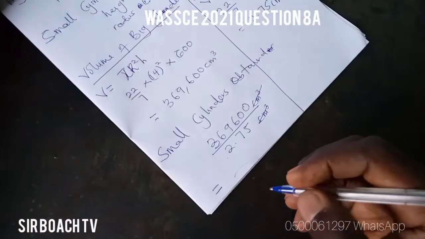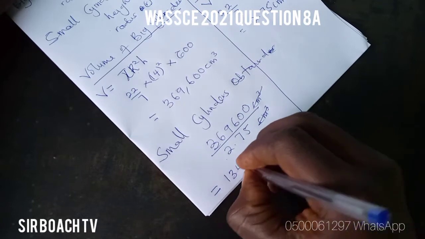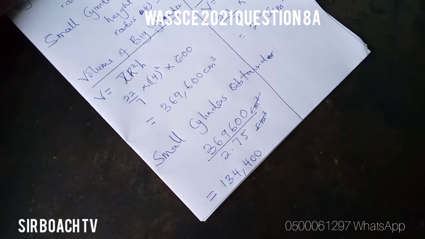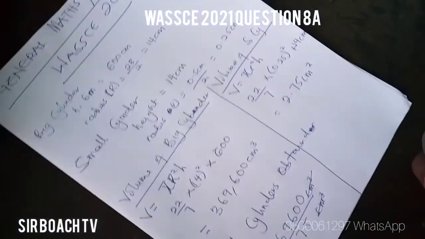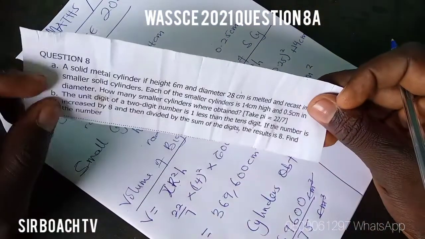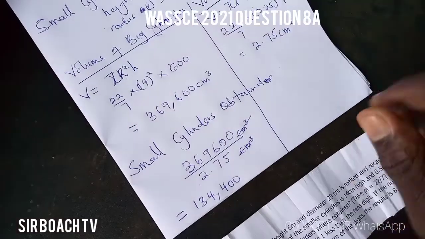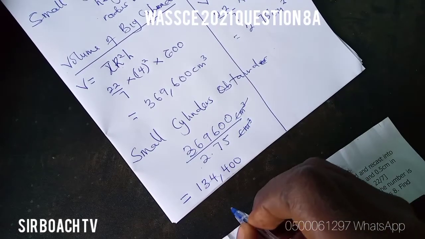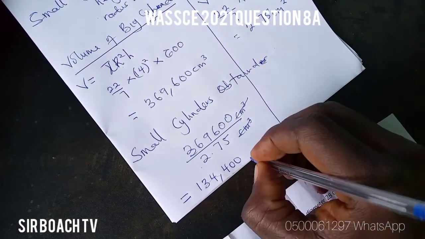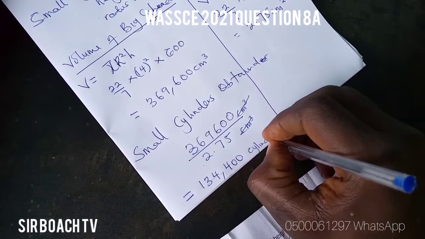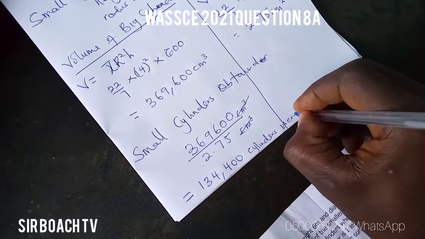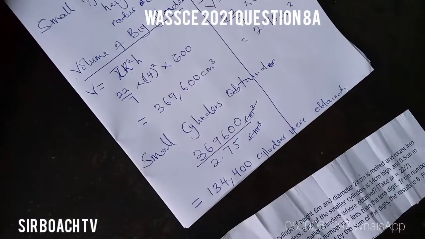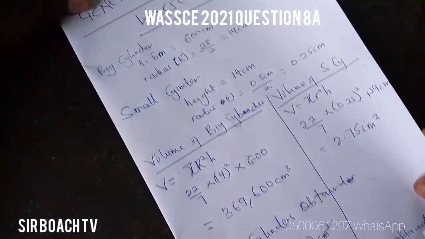You can try it on your calculator. You are going to get 134,400 pieces of the smaller cylinders. So the question asked how many smaller cylinders were obtained. Since this is our final answer, it means that 134,400 cylinders were obtained. Good. So that is it for question 8.